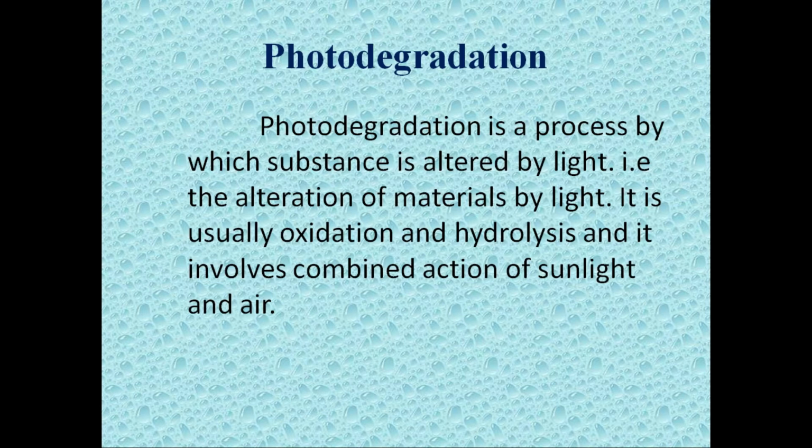Normally it is due to oxidation or hydrolysis reaction, involving a combined action of sunlight and air. Means a material will degrade due to sunlight and air, and in air the most important element is oxygen. Because of oxygen that material will get oxidized and it will lose its structure or its characteristics.